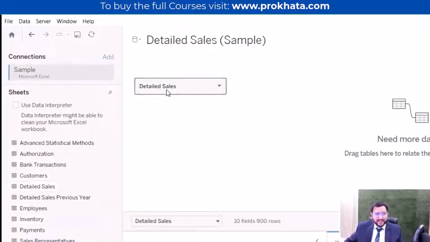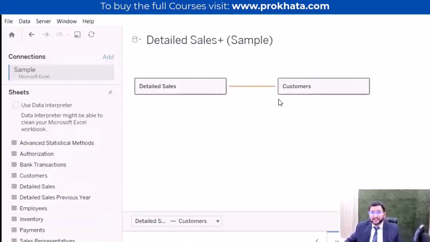So I have taken detailed sales, and while taking this, I want to connect the other tables to this data. So I will take the customer table. I will double click on the customer table. As soon as I click on it, Tableau is using artificial intelligence. So it is very powerful software. It will automatically connect all the tables to itself because it knows about the data. So it knows how to handle the data.